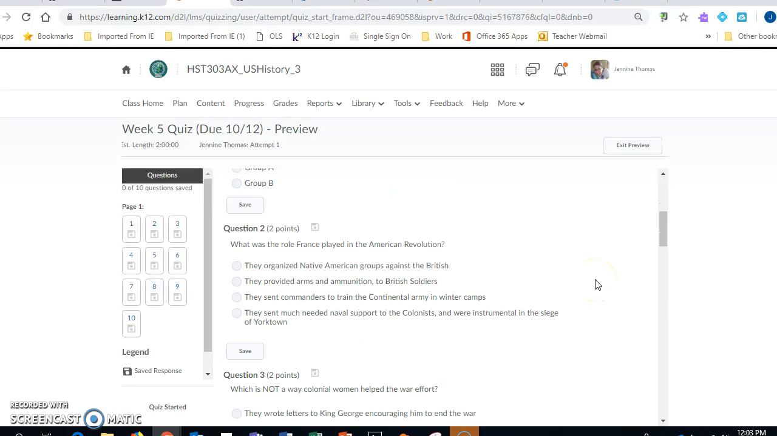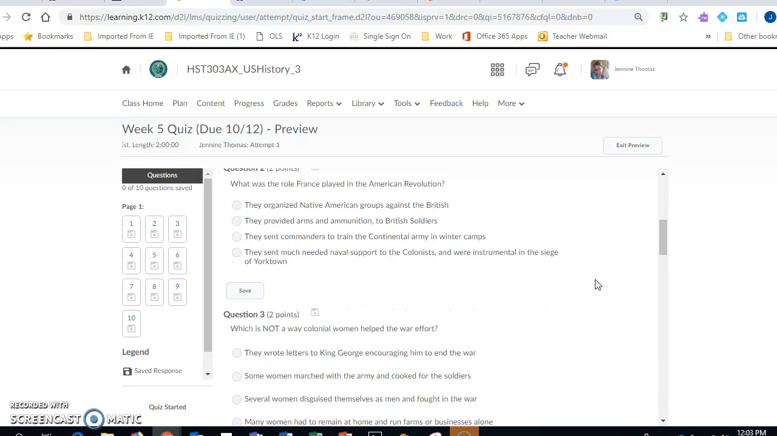Question 2. What was the role France played in the American Revolution? They organized Native American groups against the British. They provided arms and ammunition to British soldiers. They sent commanders to train the Continental Army in winter camps, or they sent much-needed naval support to the colonists and were instrumental in the siege of Yorktown.